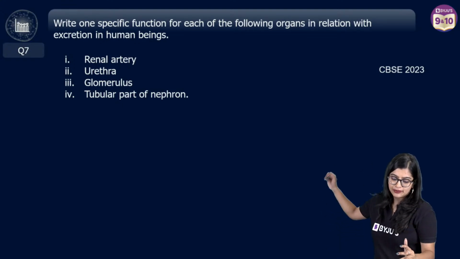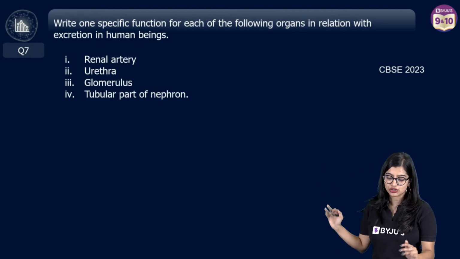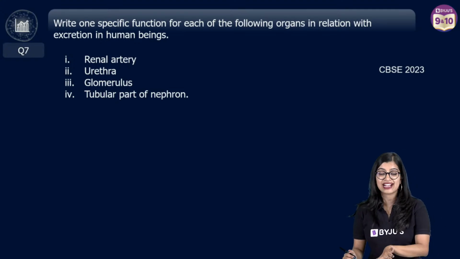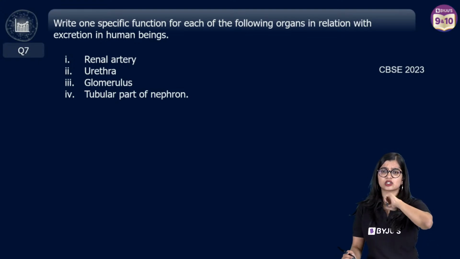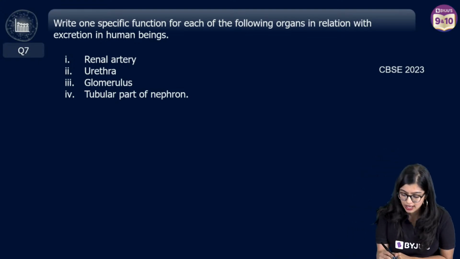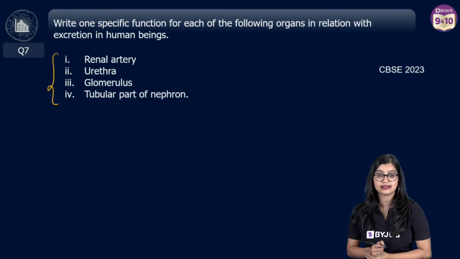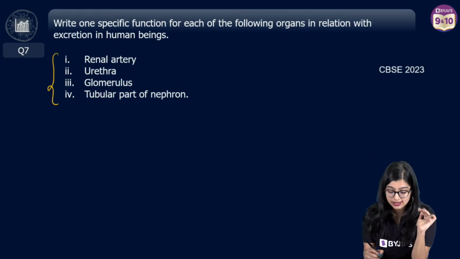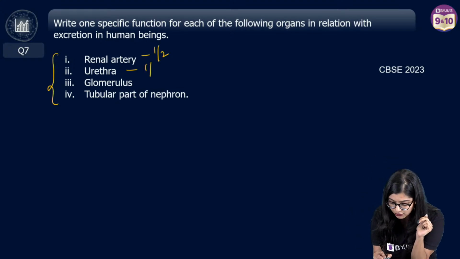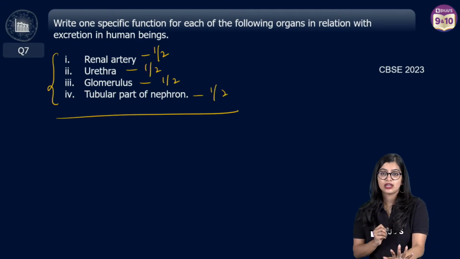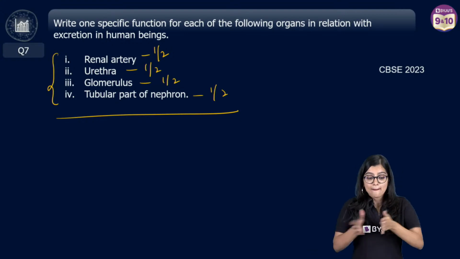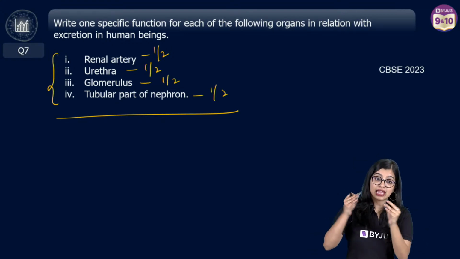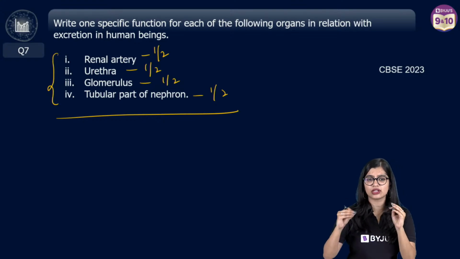Super simple question. Write one specific function of each of the following organs with respect to excretion in humans. Neha had a doubt with respect to excretion. You can ask me your doubt right now. But here, as you can see, 4 parts are there. If you have 4 parts, you get half a mark for each function. Now, this is the best thing about having subparts in your question: marks get divided.